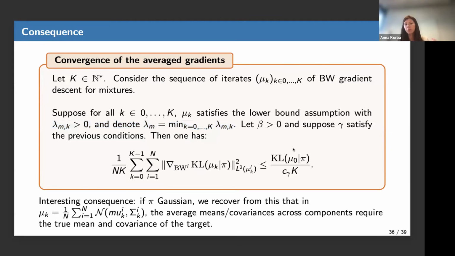I need to suppose that they hold across all iterations. But what is nice is that if you do that, you have this rate that tells you, give me k iterations, and this quantity, the average norm of the gradients over k iterations, decreases to 0 at rate 1 over big K.